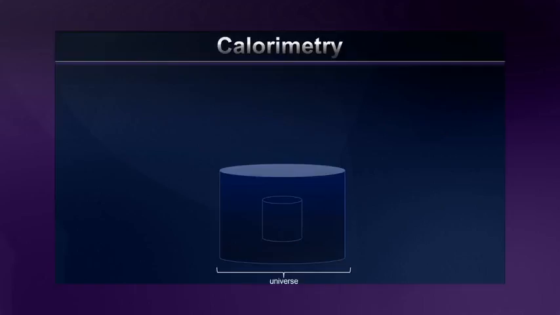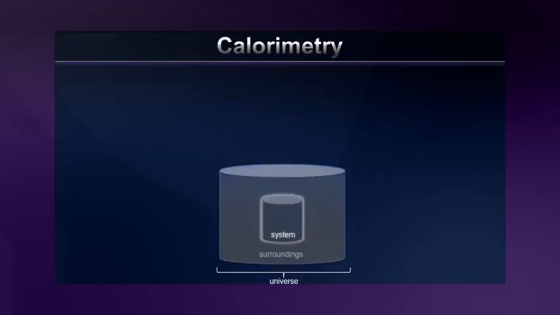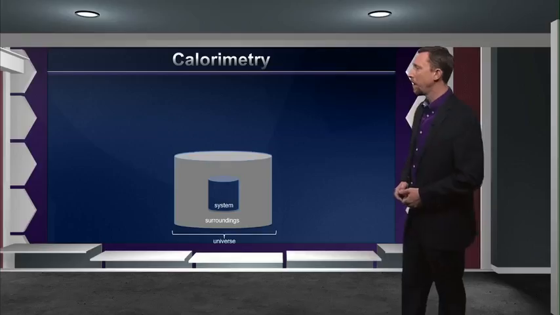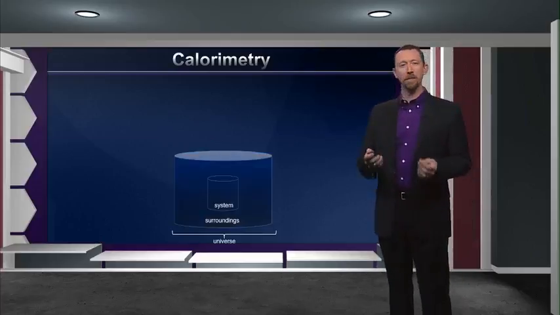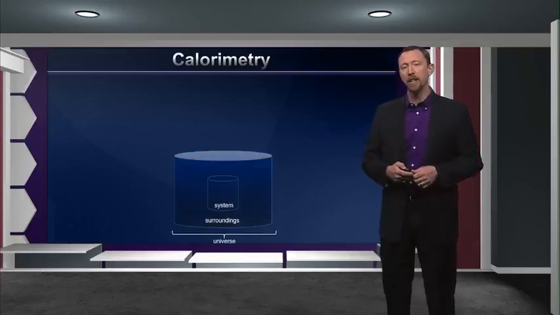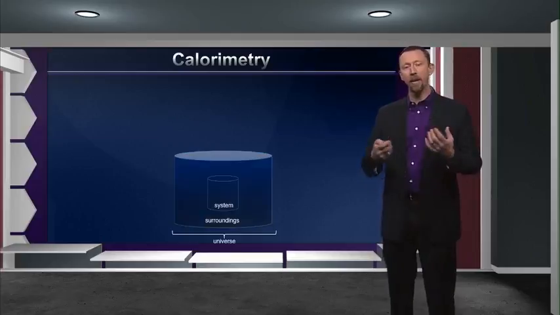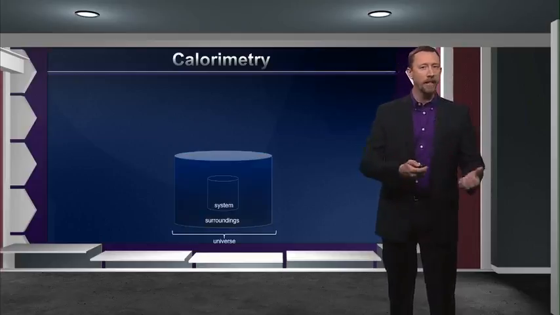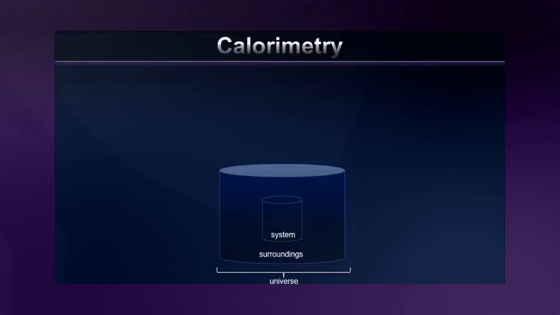And a universe, of course, consists of 2 basic things: a system as we've defined it, and everything else, which we would call the surroundings. So, how can we use this miniature universe that we've created to conduct experiments about how heat moves and is absorbed and released in reactions? Well, just like this. Let's assume a few things.